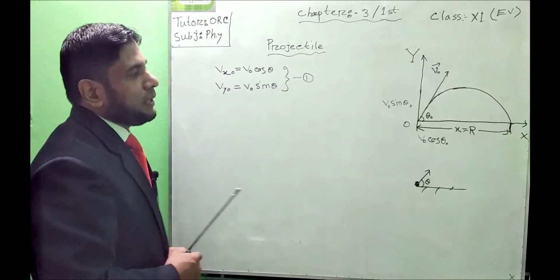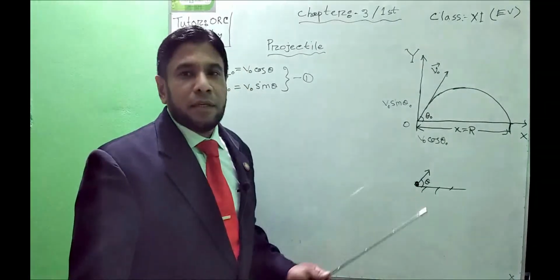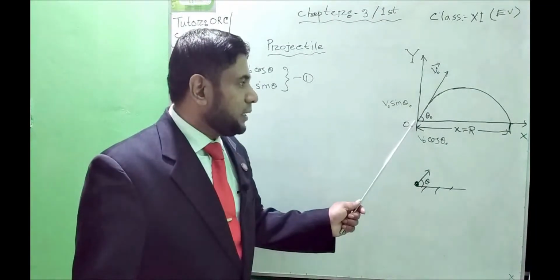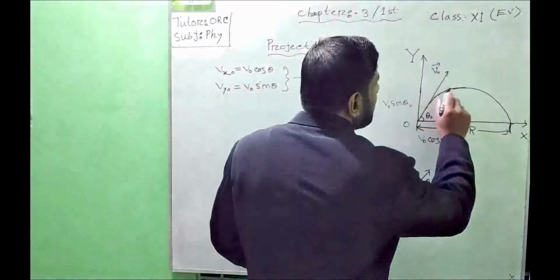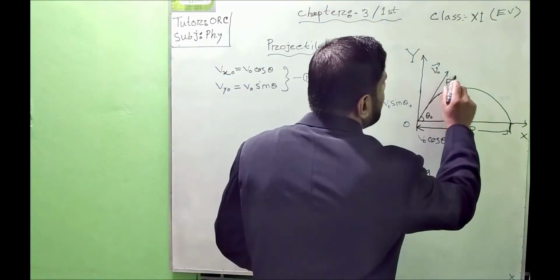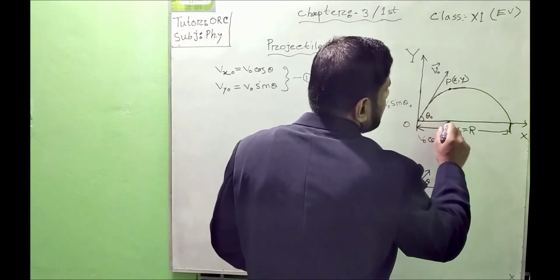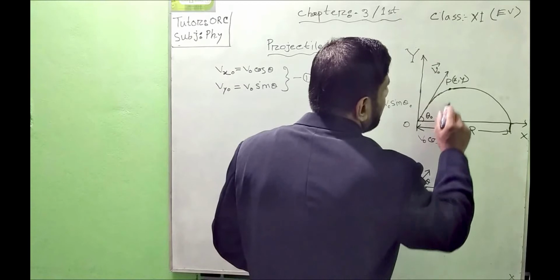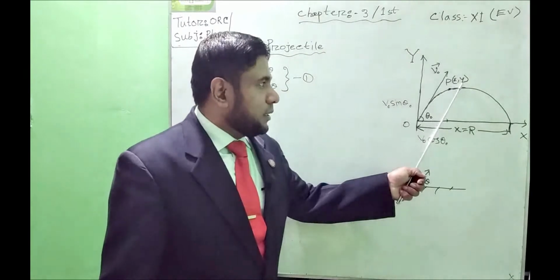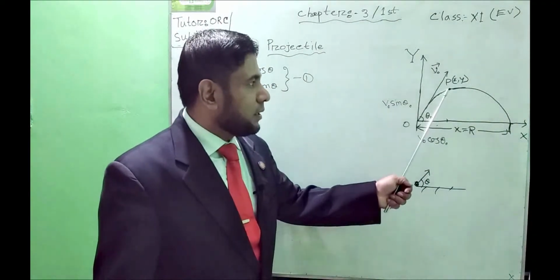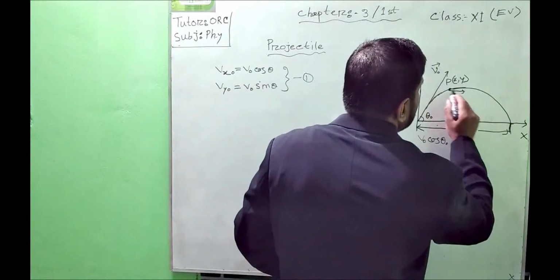Now after a definite interval of time, suppose we have shown the projectile from point O, and after a definite interval of time t second, the projectile is now at point P, and at point P there is also two dimension here. Along the x-axis, suppose it has crossed distance x, and along the y-axis in the vertical plane the projectile has crossed the distance y.